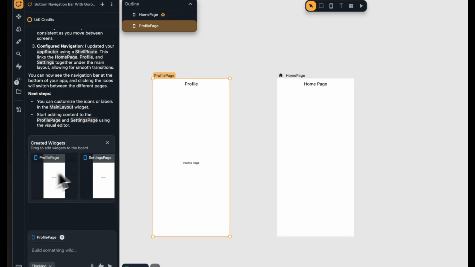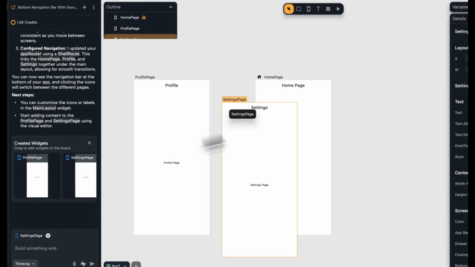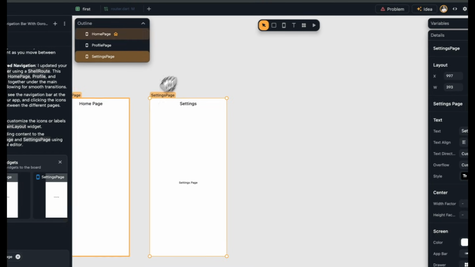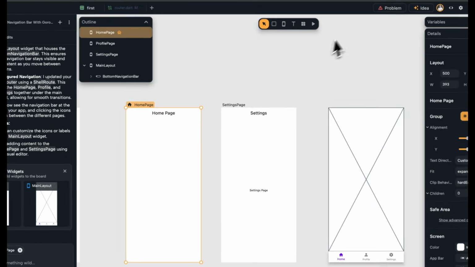So now I can see it actually created the profile page and also the settings page. So I'm going to drop them on the board, and I also saw it created something called the main layout. So let's now play the home page.